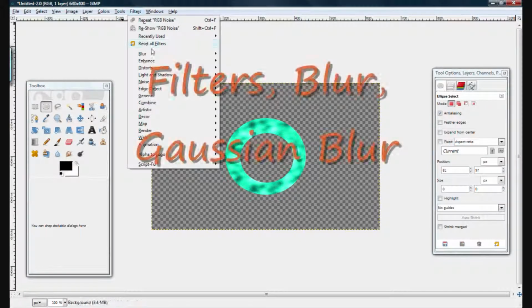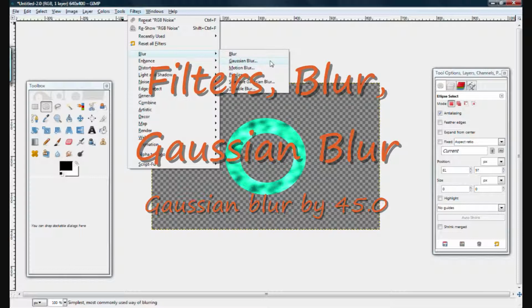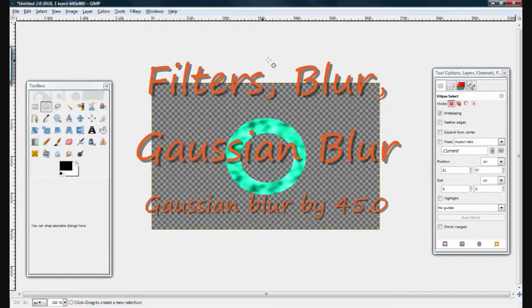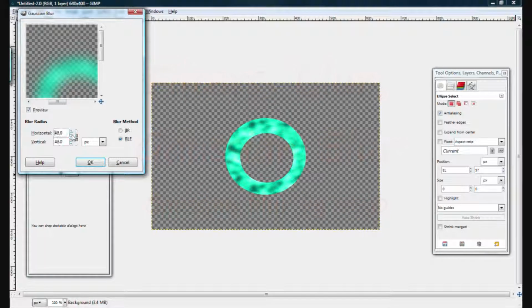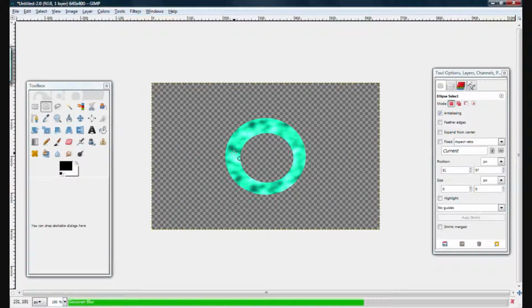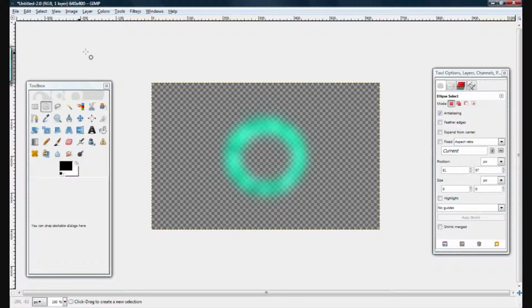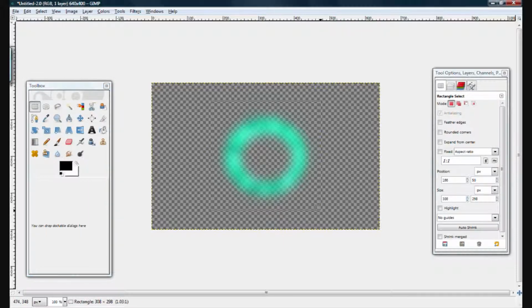Now we'll go Filters, Blur, Gaussian Blur. And with this Gaussian Blur, do it by about 45. 45 sounds reasonable. And there's the ray gun blast right there.